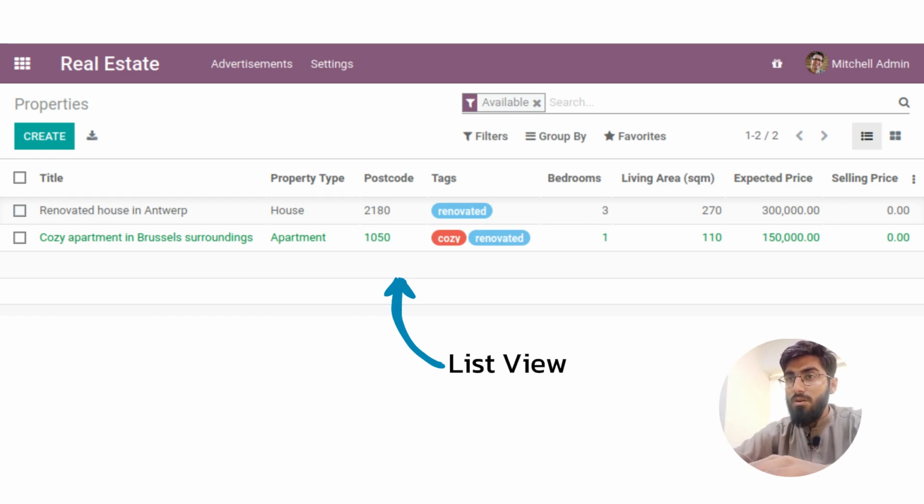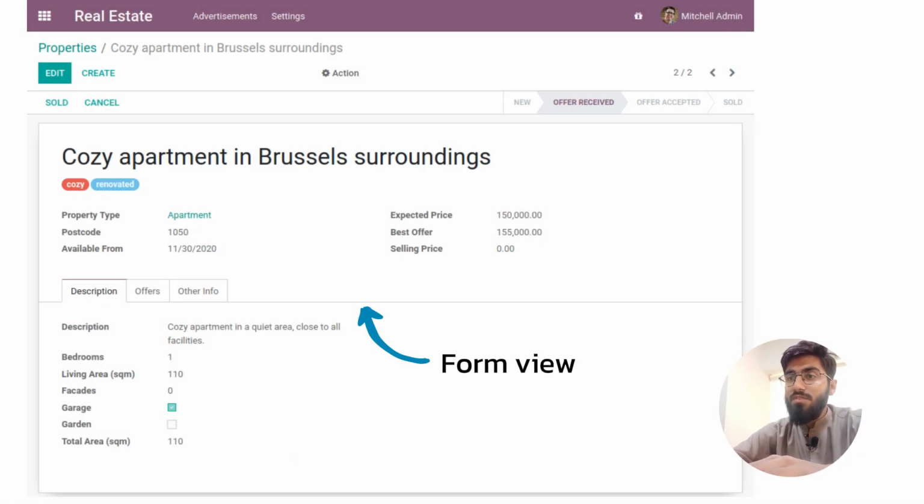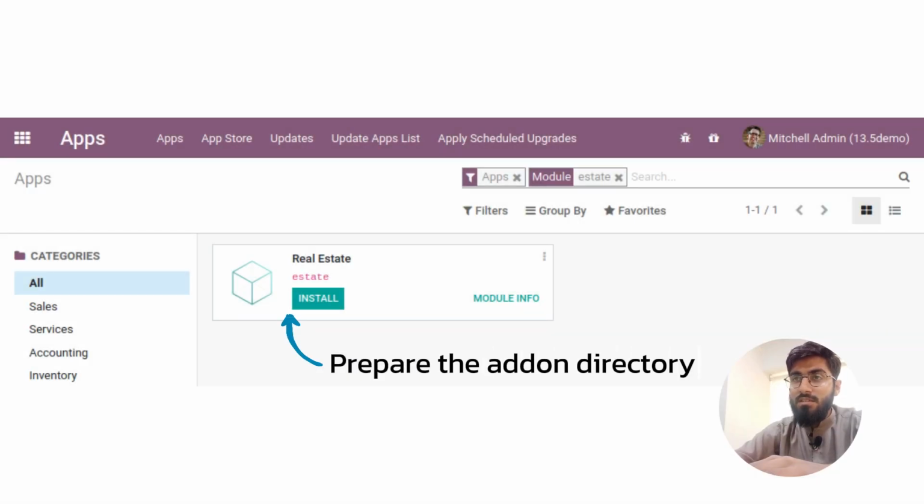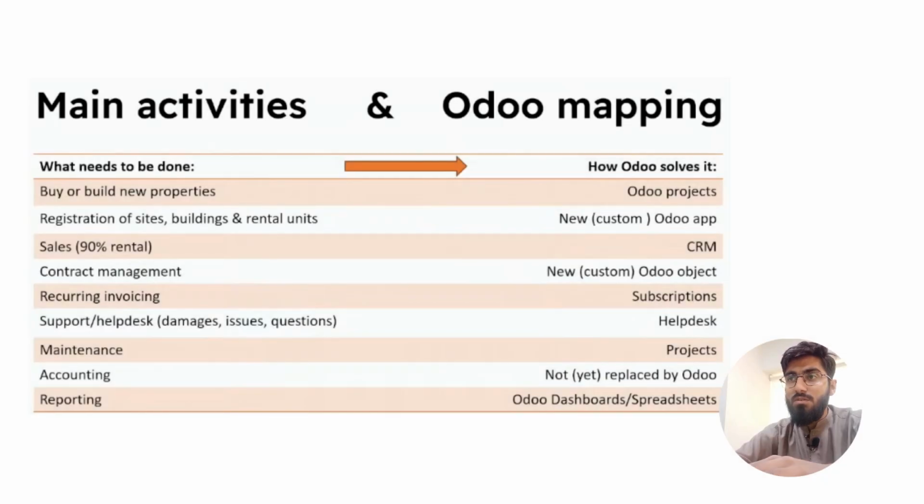Now, let's talk about our new module, the Real Estate Advertisement module. This module covers a very specific business area, real estate. It's not included in the standard set of Odoo modules, so we are building it from scratch. Before diving in, it's essential to verify that Odoo doesn't already provide a solution for our specific business case.